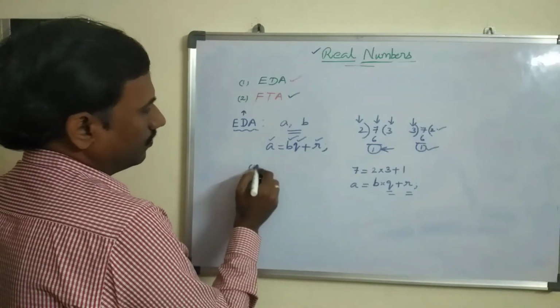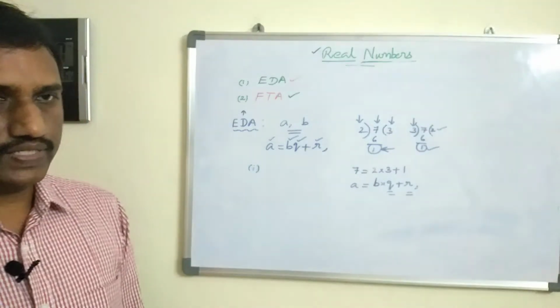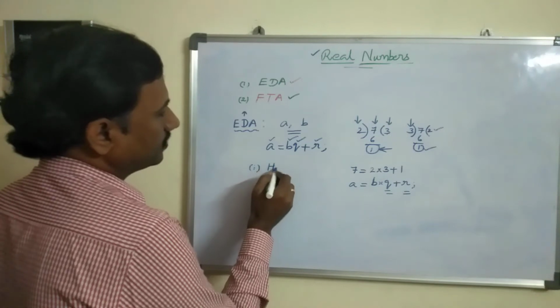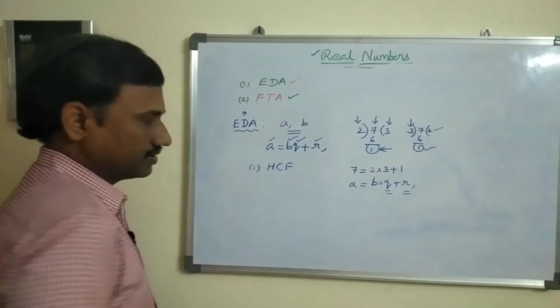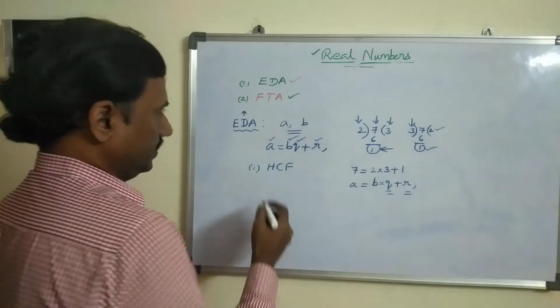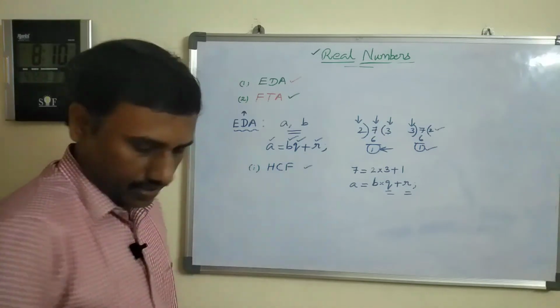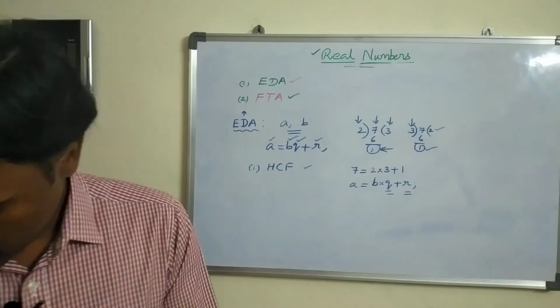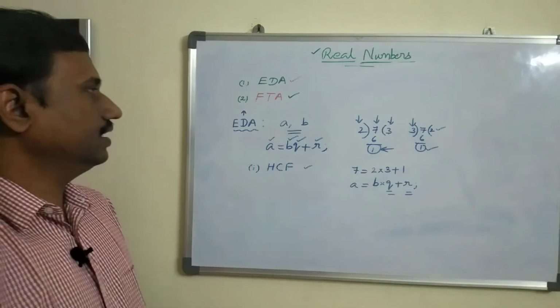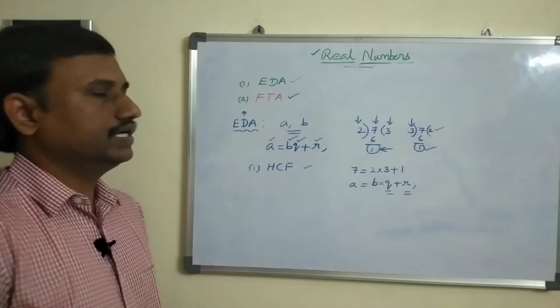Now the application of this division algorithm is for finding HCF of two positive integers. That is what actually Euclid division algorithm is.